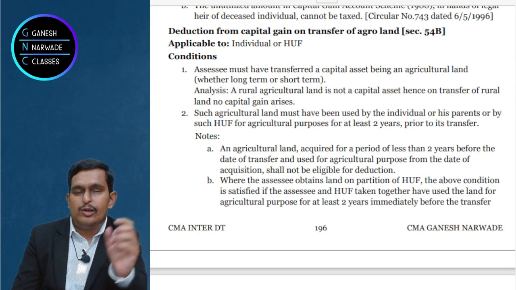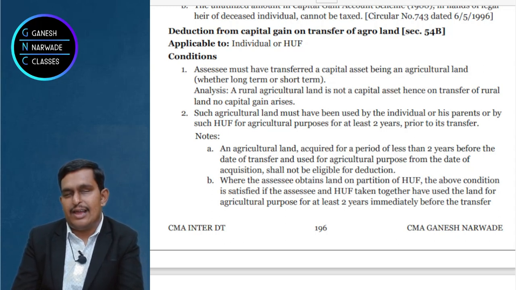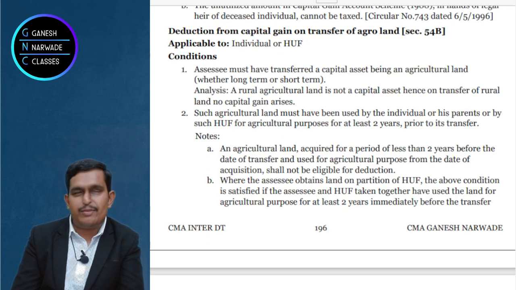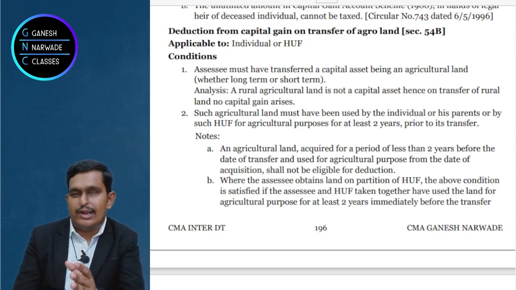Now when you buy the new agricultural land, that new agricultural land may be purchased in a rural area or urban area, it doesn't matter. Anything is okay. Clear? Right. What is the deduction you are going to get? The deduction you will get is either the capital gains which you have, or the amount invested in the new asset.